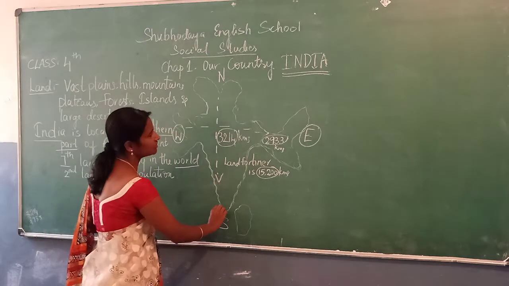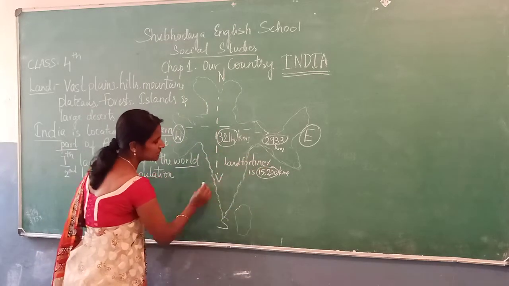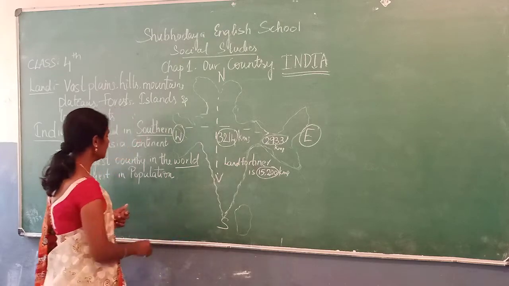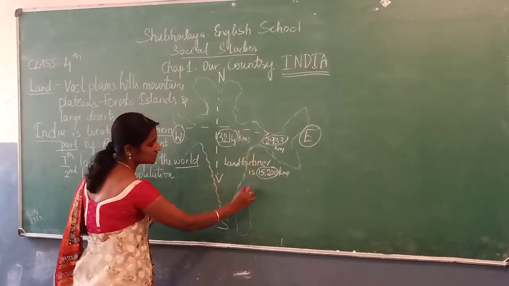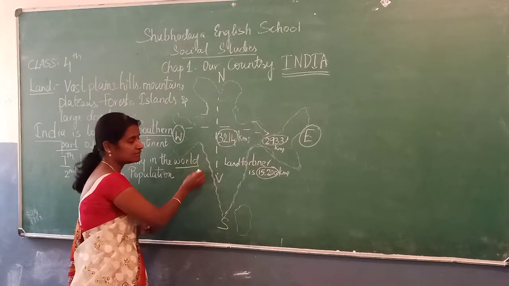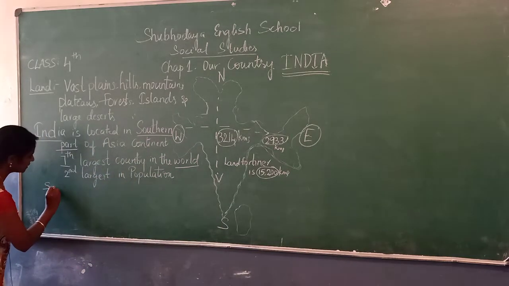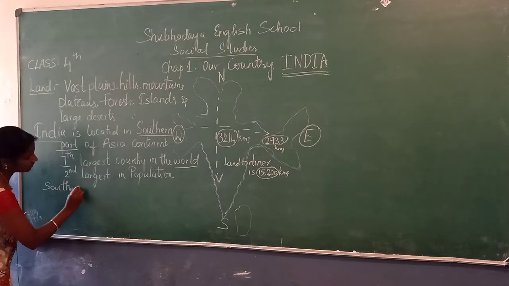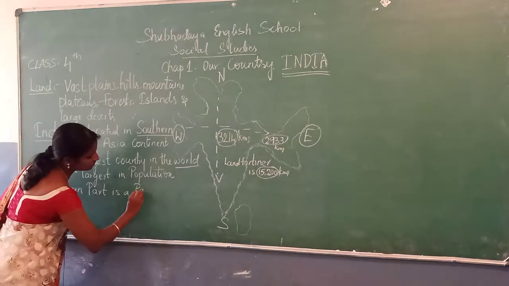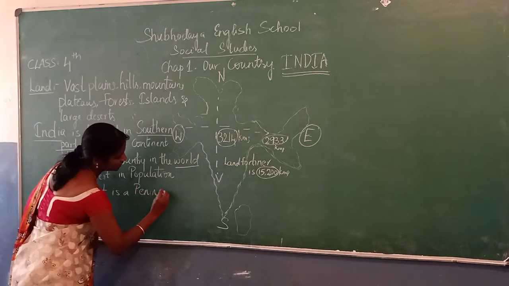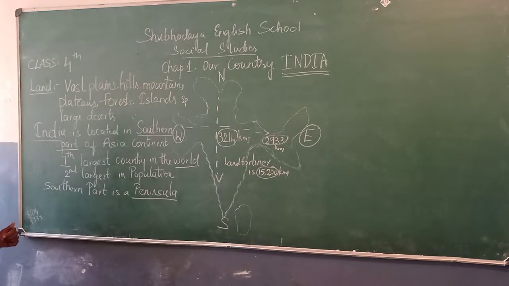Okay. And see, there we can find roughly two parts here. This is the southern part of India and this is the northern part of India. The southern part of India is a peninsula. Which part of India is a peninsula? Southern part, because it is surrounded by water. On three sides we find water. Southern part of India is a peninsula.